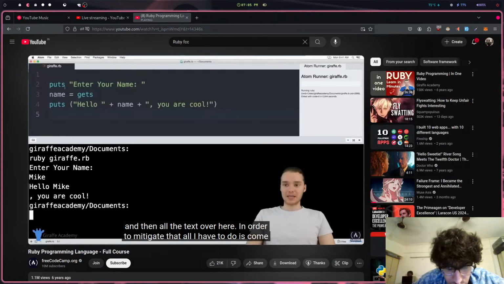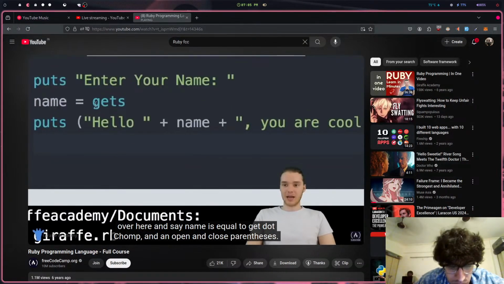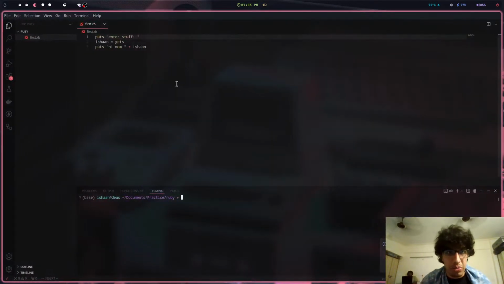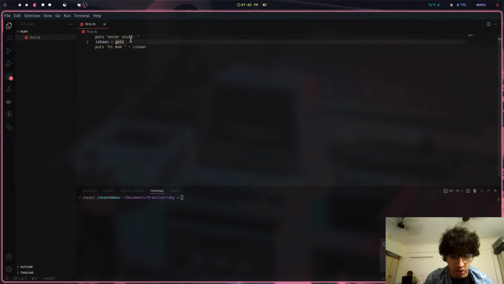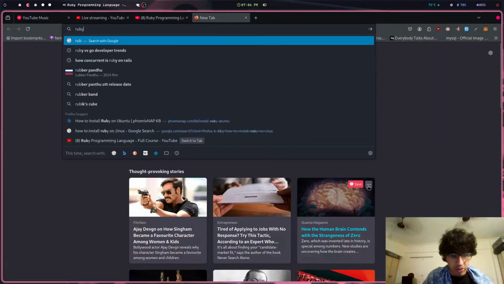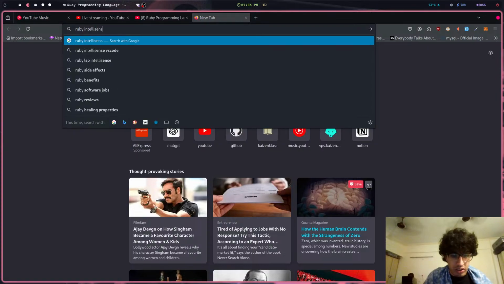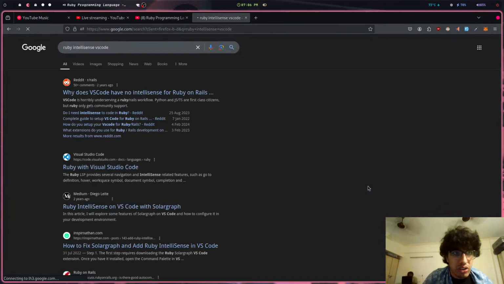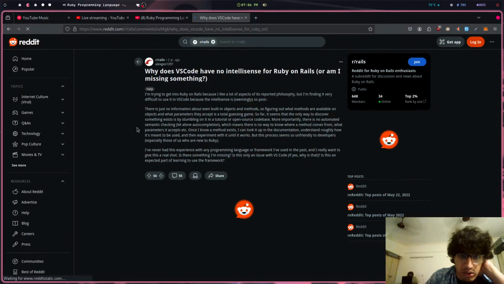In order to mitigate that, all I have to do is come over here and say chomp. So chomp gets rid of white space. So if we, let's say for instance, okay, so we do chomp. First off, the LSP is not working. We need IntelliSense. Ruby IntelliSense VS Code. Why does Ruby have no IntelliSense?